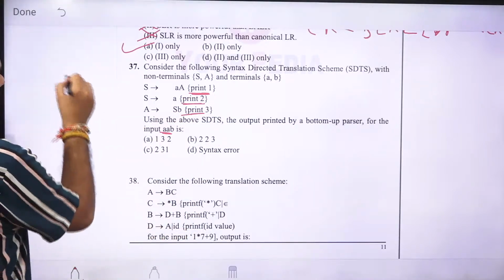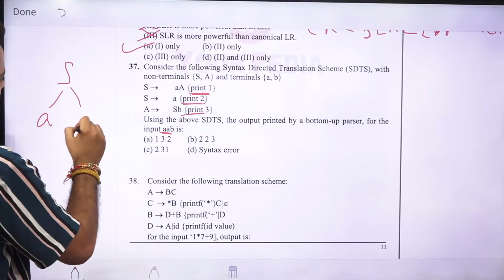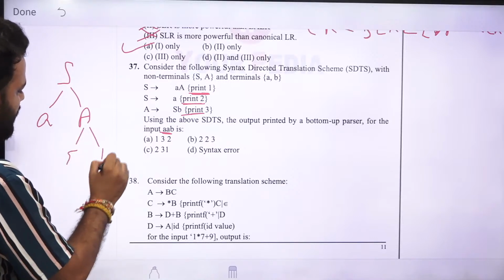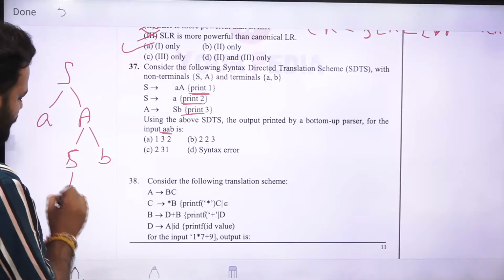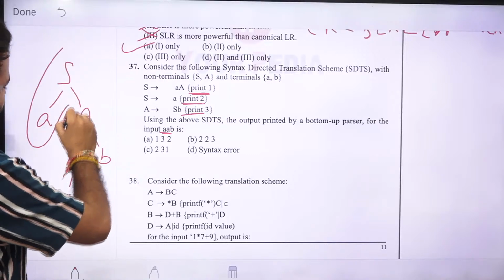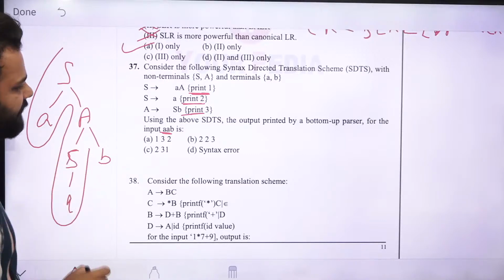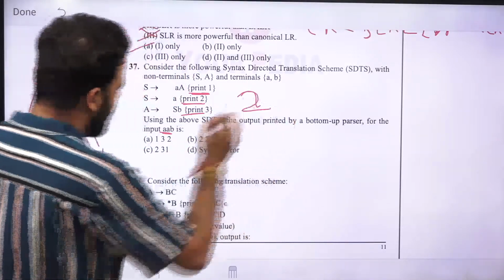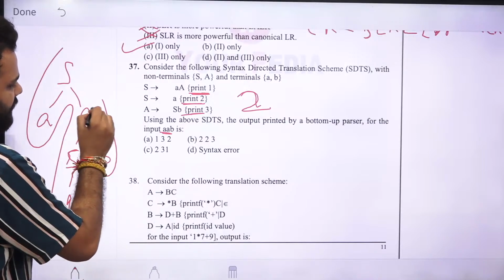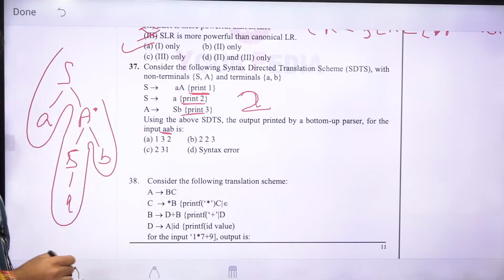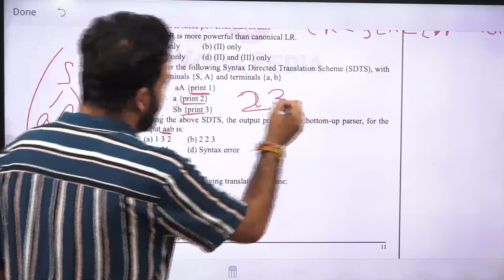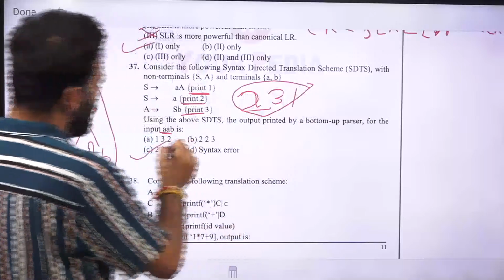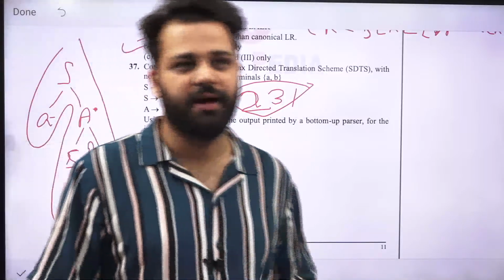So S of aab, I can make it by S to aA, then again A will go to Sb, and then again S will go to a. So whenever I traverse it, S of a is completed first. So when S of a is completed, 2 will be printed. When A of Sb is completed, at this point, 3 is printed, and at the end, S of aA will be completed. So 2, 3, 1 will be our output. So option C will be the correct answer.